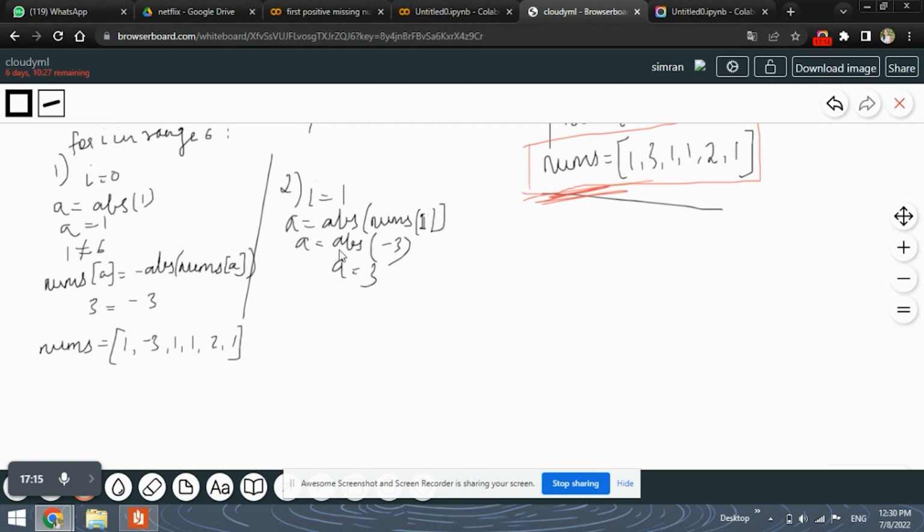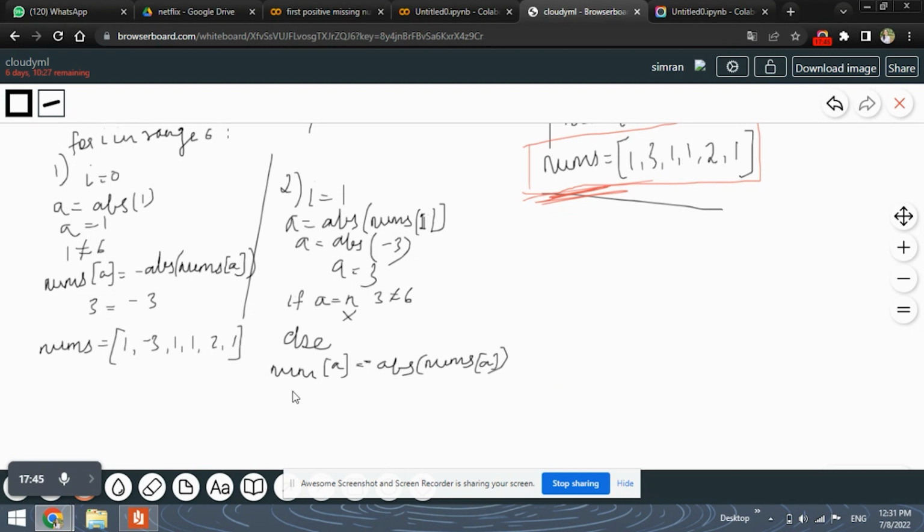Correct? So the A value will be 3, because what absolute does is cancel out this minus 3. Now we will check if A is equal to N, but 3 is not equal to N, which is 6. So the if condition will not be satisfied, and we will go to the else condition. In the else condition, the nums of A has to be replaced with the minus absolute of nums of A.